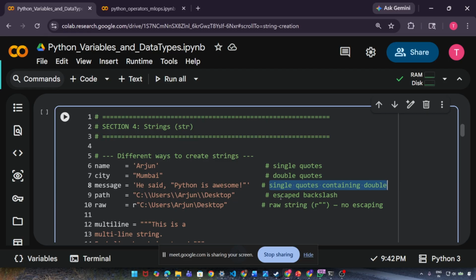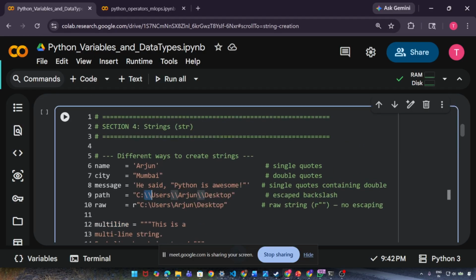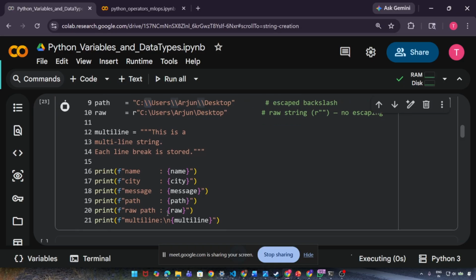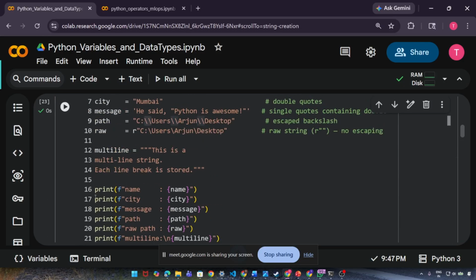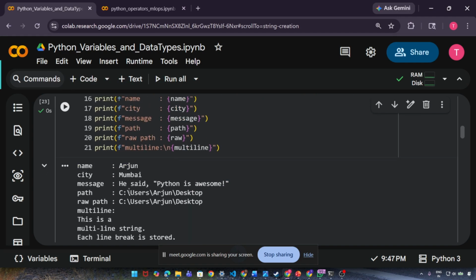Okay, then it kept backslash. Inside Python, when you give C backslash user backslash Arjun backslash desktop, what does it do? When I type a double backslash, I get a single backslash. Why?